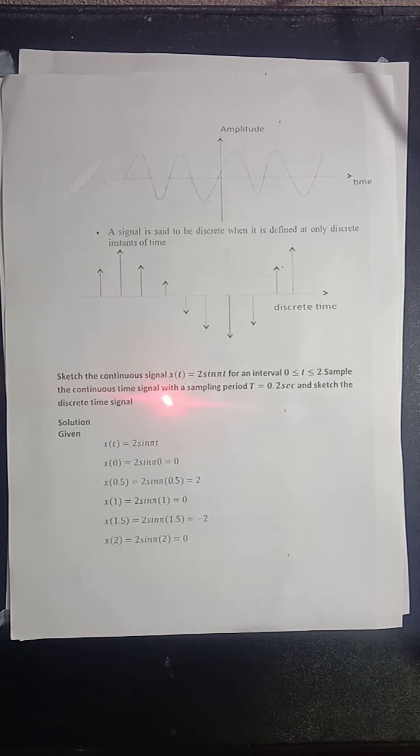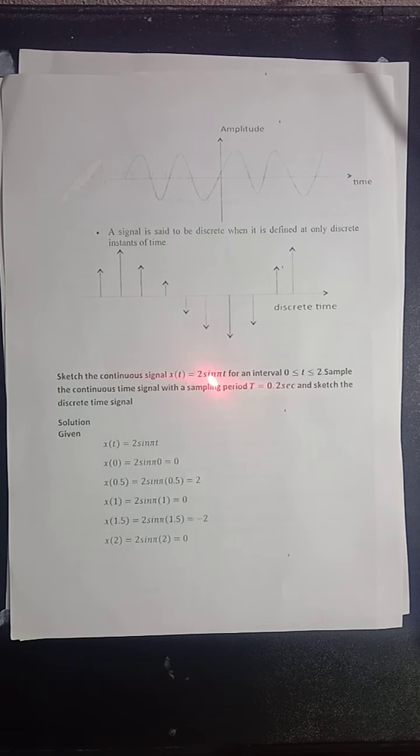Now let's see how to sketch a continuous signal and a discrete signal. The problem is: sketch the continuous signal x of t equal to 2 sin pi t for the interval 0 less than t less than or equal to 2. Sample the continuous time signal with the sampling period T equal to 0.2 second and sketch the discrete time signal. So we have to sketch both the continuous and the discrete signal.